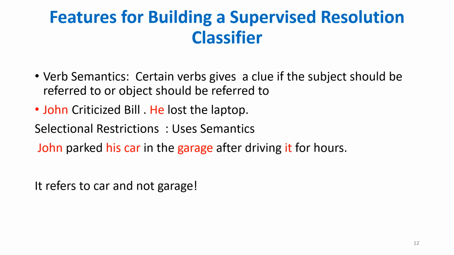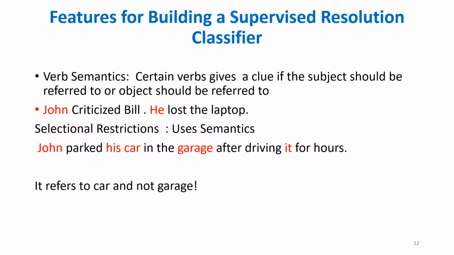We can also tap the verb semantics. Certain verbs give us a clue whether the subject or the object should be referred to. For example, John criticized Bill. He lost the laptop. Here Bill is a person and John is also a person.